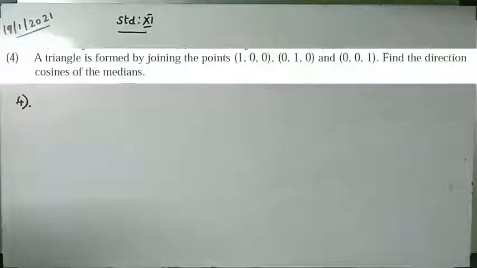A triangle is formed by joining the points (1, 0, 0), (0, 1, 0) and (0, 0, 1). Find the direction cosines of the medians.